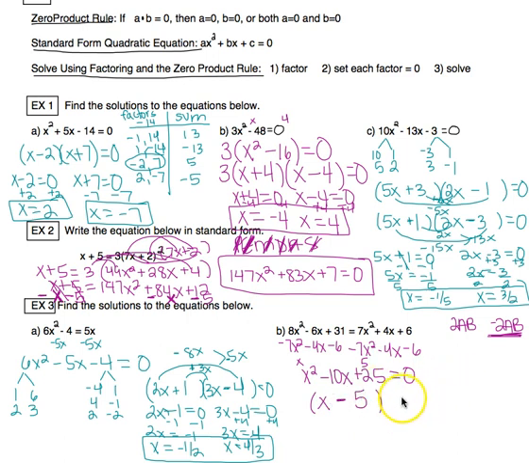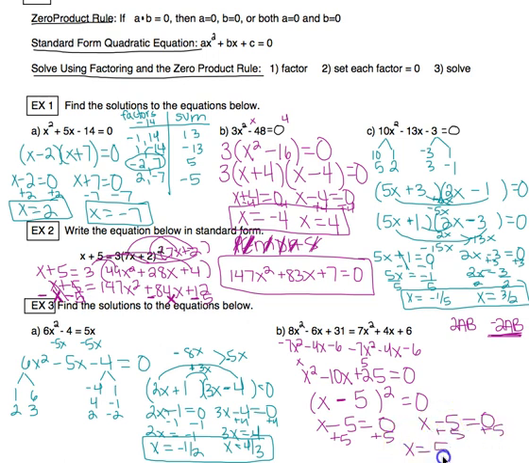Now remember, you can either write it with just a squared, which is what I usually do because that's simplest form, or you can write it x minus 5 times x minus 5. They mean the same thing. It doesn't matter which way you do it. Either way, the two factors are the same. So when you go to set it equal to 0, you really only have one thing, because even if you write it twice, we're not getting a different answer here. Both times I get x equals 5.